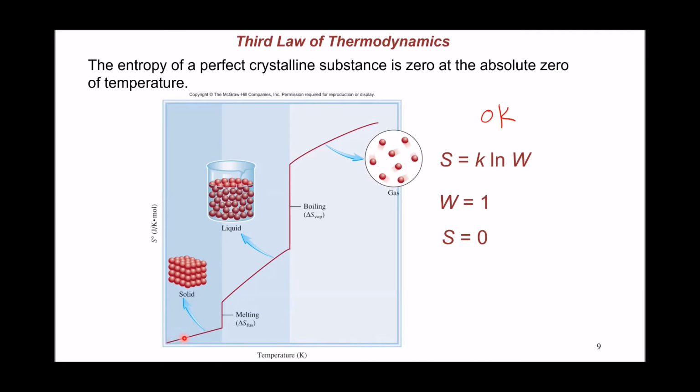So that will increase the entropy as you heat up the solid till you reach the melting point. And melting is going to be another increase in the entropy, because you're moving from the more ordered solid state to the less ordered liquid state. And then when you heat up the liquid, that increases the motion of the molecules in the system. So that's again another positive increase in entropy till you reach the boiling point.